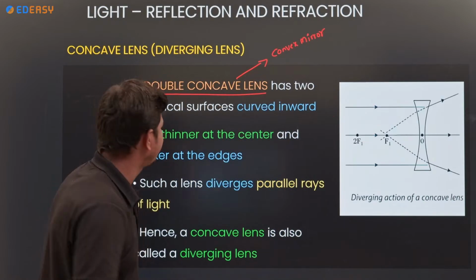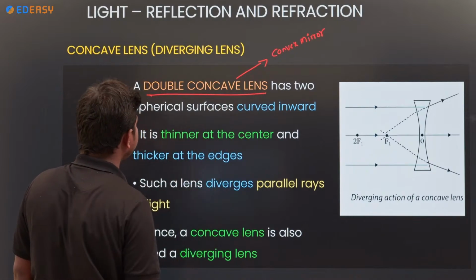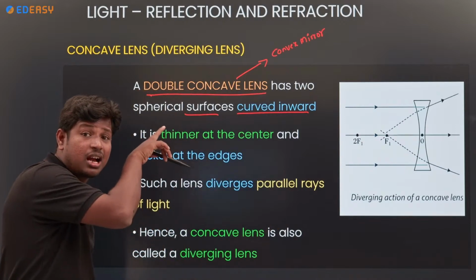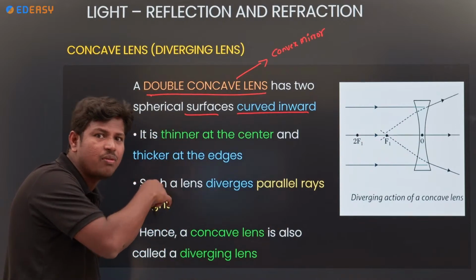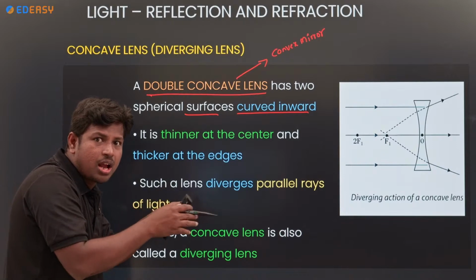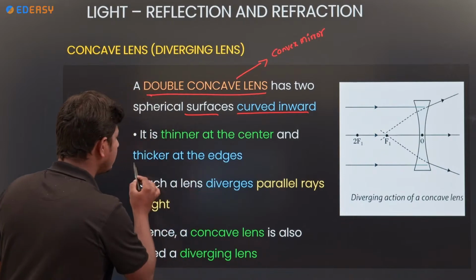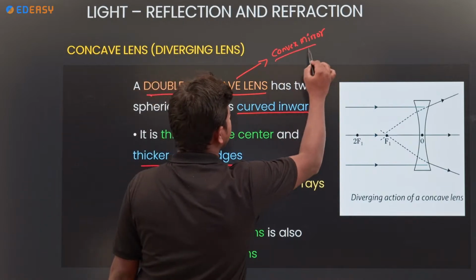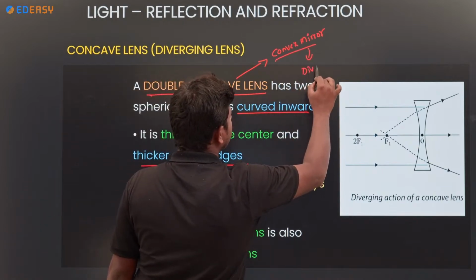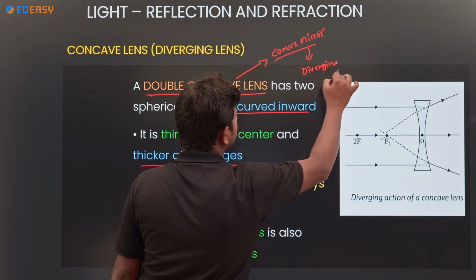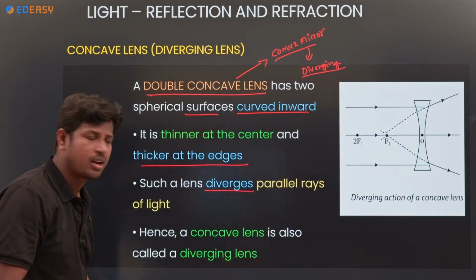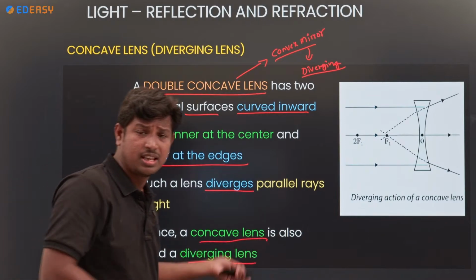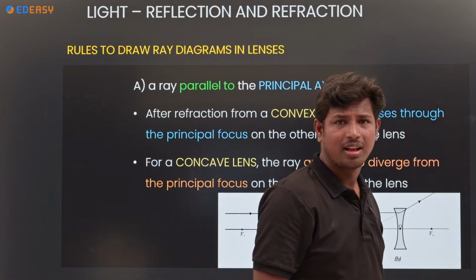Okay, see, double concave lens has two spherical surfaces curved inward. There, curved outward; here, curved inward. That is the difference. Thicker at the edges, and it will be divergent because the convex mirror is a diverging mirror only. It is a diverging mirror. Here, concave lens, diverging lens, same like the convex mirror.